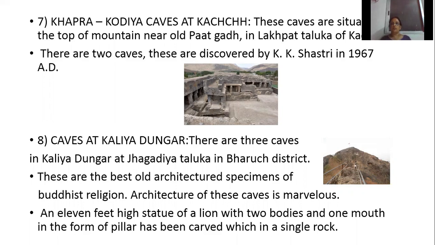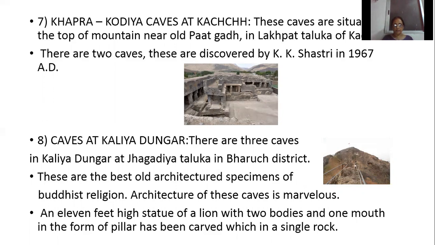And how many total caves are there in Bhavapyara? 16 caves are there. And in the first line, how many are there? 4 are there. Second line, how many? 7 are there. And third line, how many? 5 are there. And they were carved during the first or second century. Then the second one is Upperkota Gufa or caves. They are double storied. And they were carved during the second century or the beginning of the fourth century.